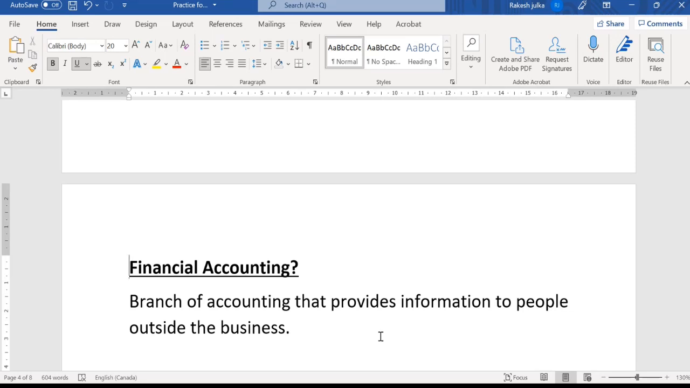So the revenue for the government is taxation. This is the most important and main source of revenue for the government. There may be other resources as well, but for accounting purposes, tax is the main source for them. Okay. So that's why we say that this is the branch of accounting that provides information to the people outside the organization.